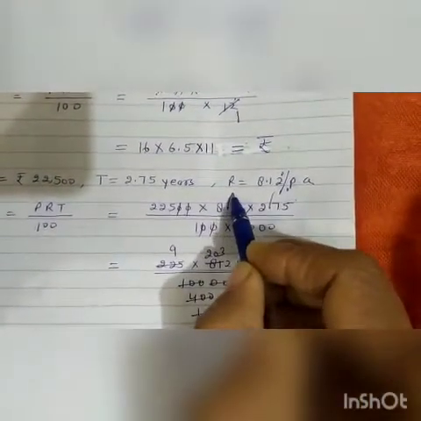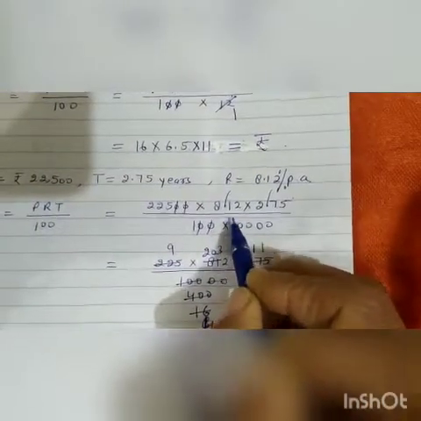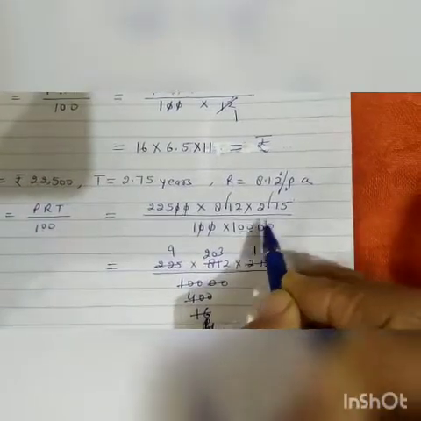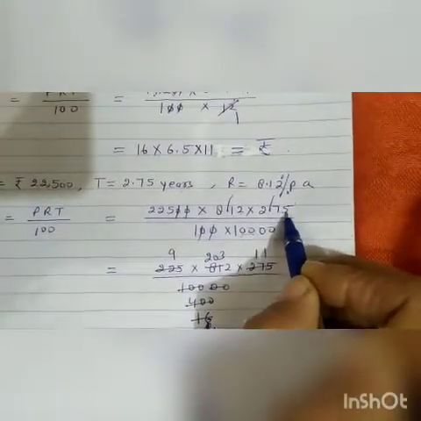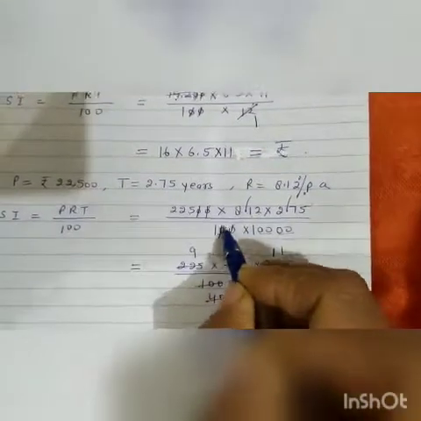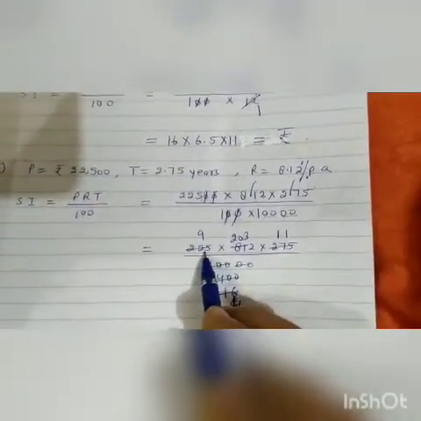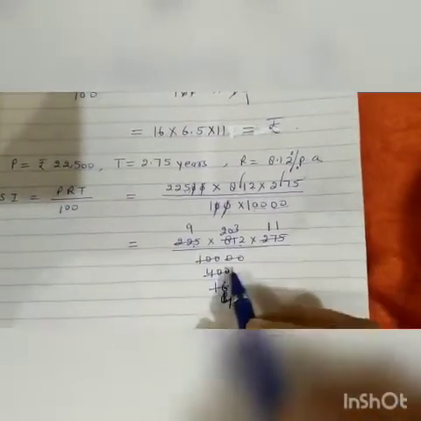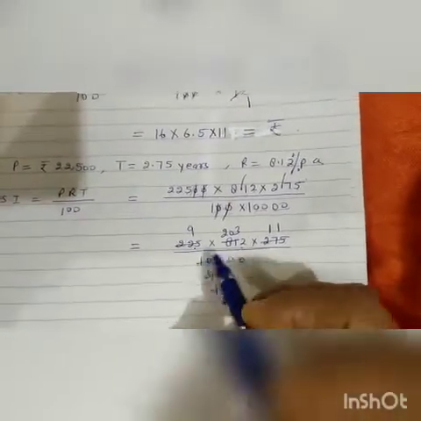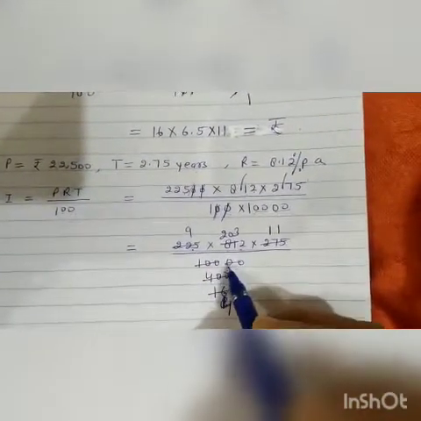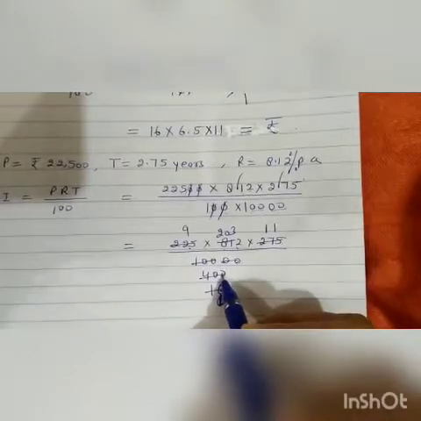Now remove the first decimal from here. We will write 1. After the decimal there are 2 digits, so we will add 2 zeros. Here also after the decimal 2 digits, we will add 2 more zeros. Now simplify it. 0 0 cancel, 0 0 cancel. Now it is 225 into 812 into 275 upon 10,000. 25 9 ja 225, 25 4 ja 100, 0 0.